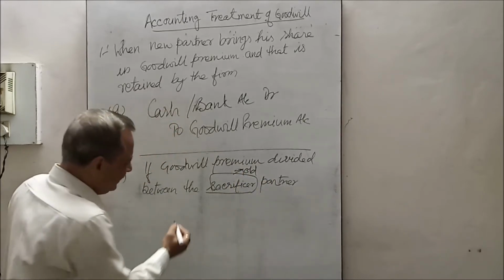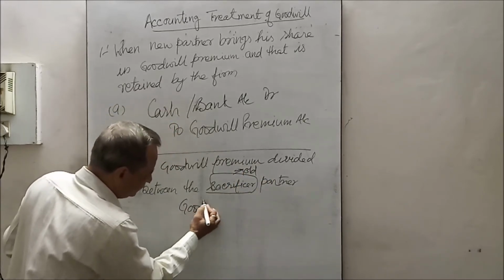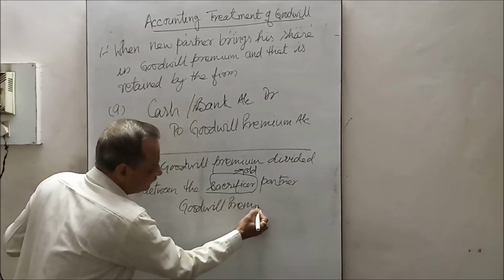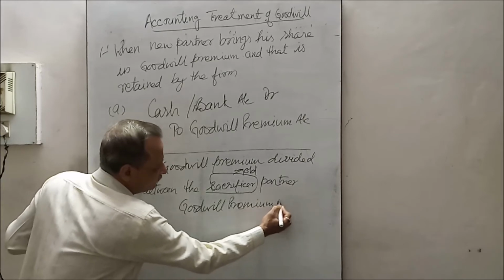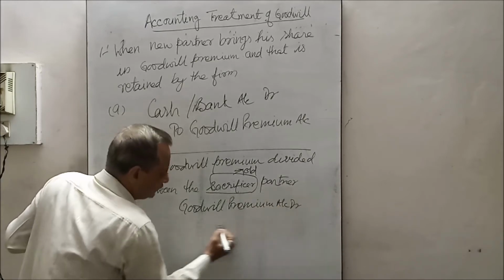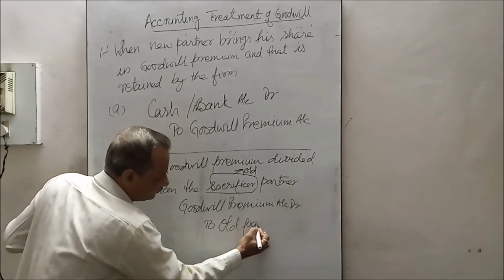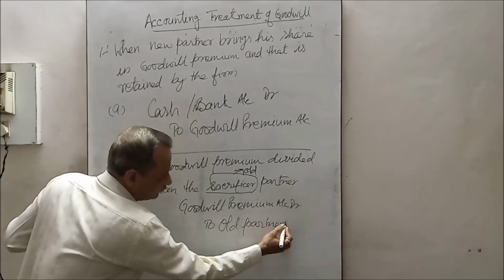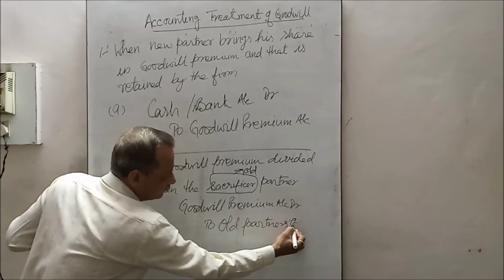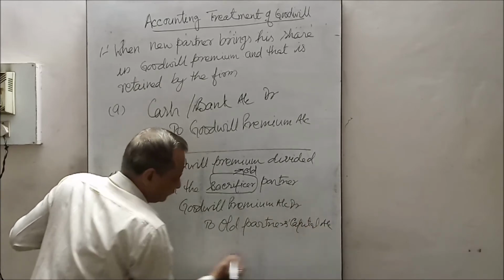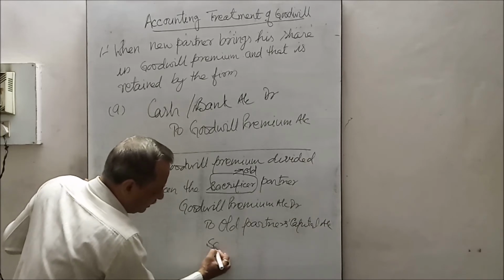So, we will pass the entry: goodwill premium account debit to old partners' capital account. Which ratio?